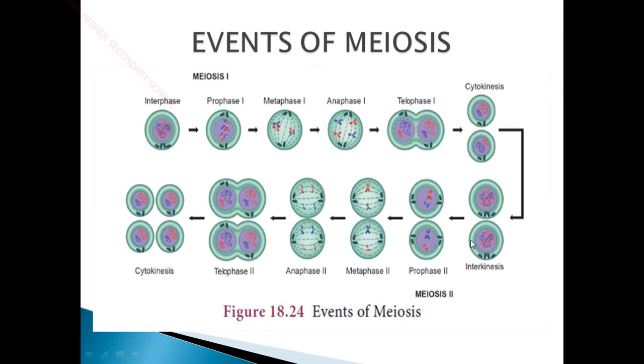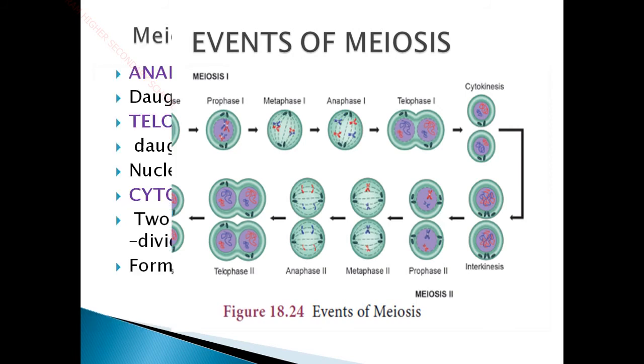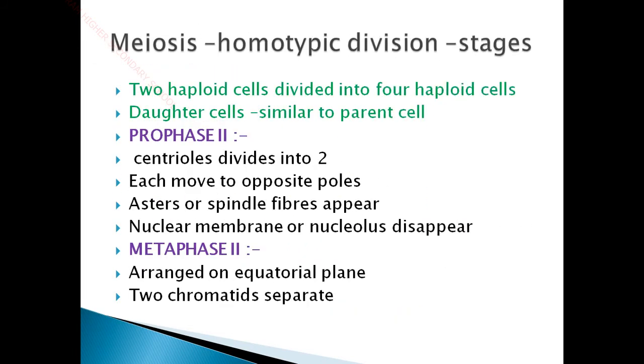Then following interkinesis we have meiosis 2, which is similar to mitosis. Okay, so meiosis 2 is just similar to mitosis. So let us see the stages involved in meiosis 2. Here the two haploid cells divide into 4 haploid cells.